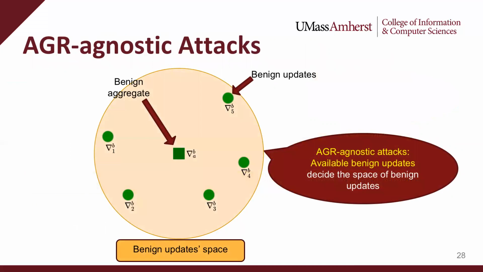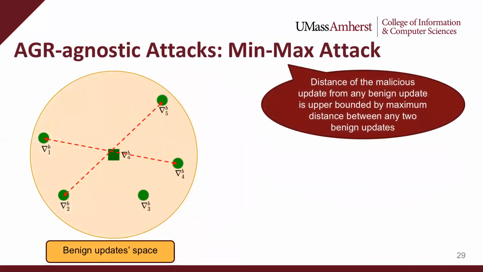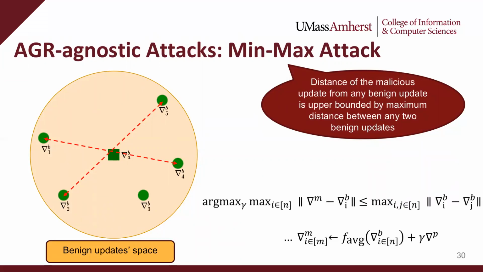Next, we'll discuss one of our 2 aggregation-agnostic attacks. These attacks basically differ in the way we define the space of benign updates. Recall that the benign updates space in the case of aggregation-agnostic attacks is decided by the benign updates that the adversary knows. For our first attack, called the min-max attack, we define the space of benign updates such that the distance of any update within the space, including that of any malicious update, from any other update is upper bounded by the maximum distance between any 2 of the available benign updates. This can be formalized as shown.